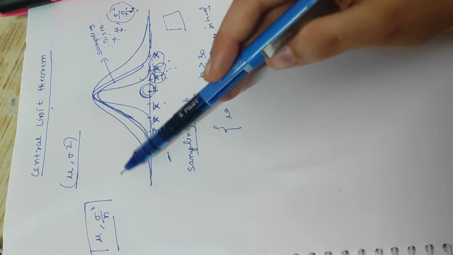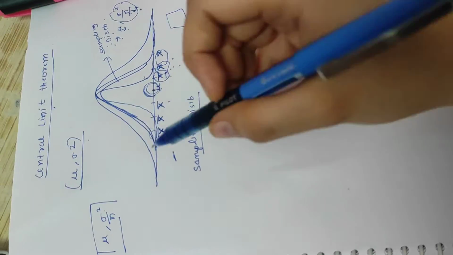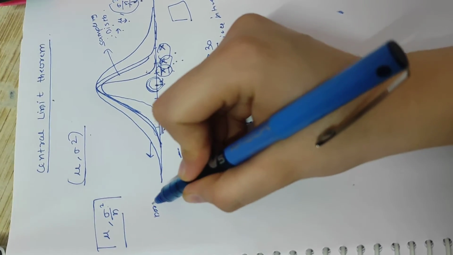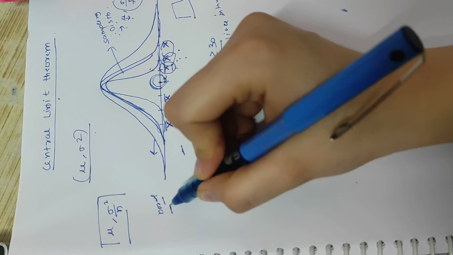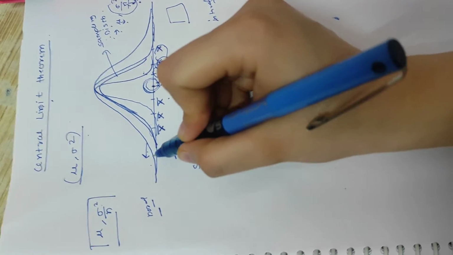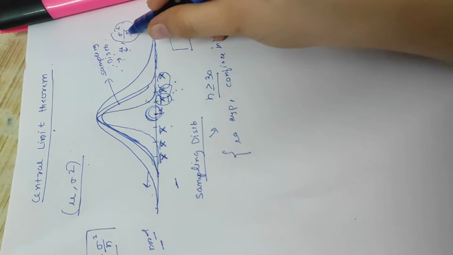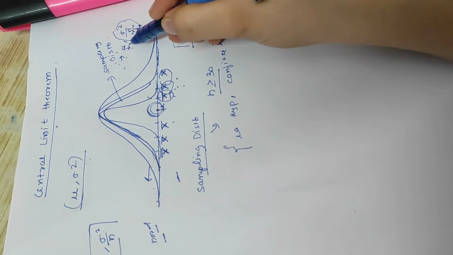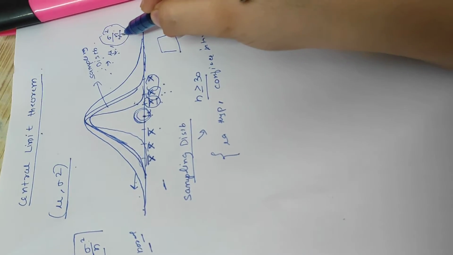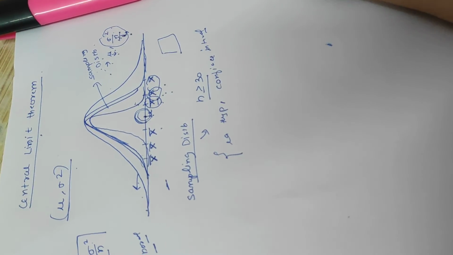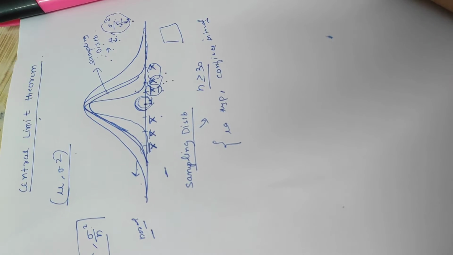One more thing: the population distribution does not have to be a normal distribution. Because it is not always normal, we have made a sampling distribution which approaches normal with a mean mu and variance sigma square by n, which makes everything easy, the hypothesis testing and confidence intervals.